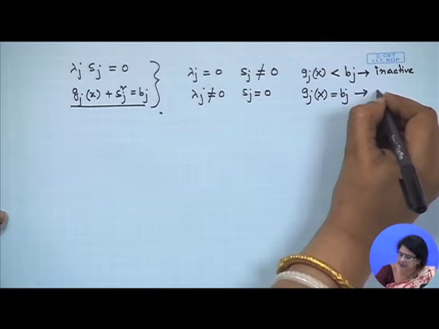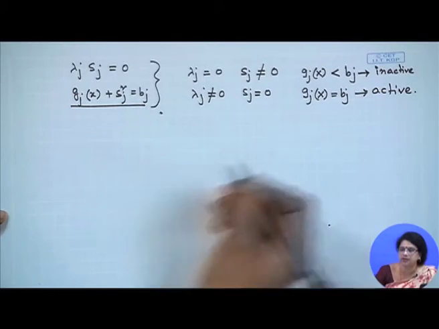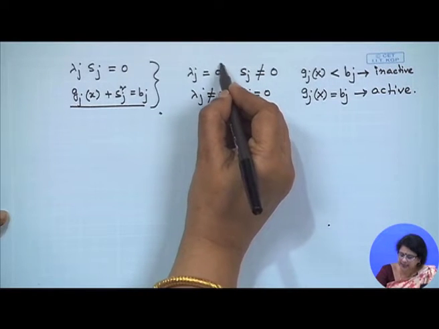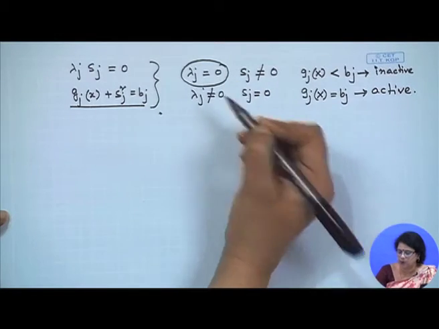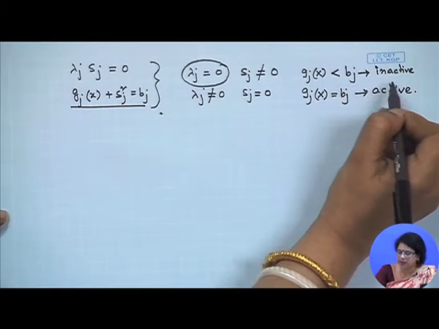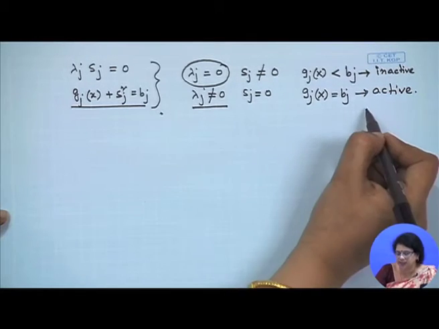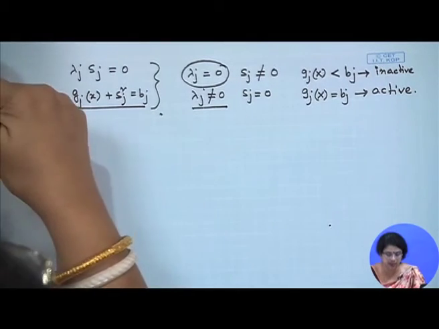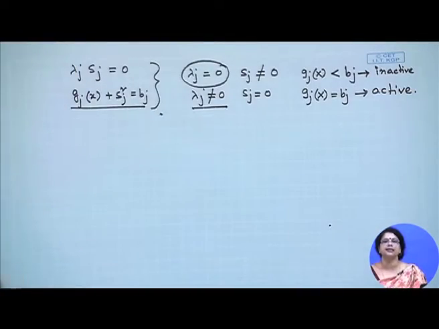That is why in this condition these are all the active constraints. So you can conclude very easily that for lambda j equal to 0 the corresponding constraint must be inactive, and when lambda j is not equal to 0 the corresponding constraint must be active. But whether lambda j is positive or negative depends on whether we are considering the minimization problem or the maximization problem.